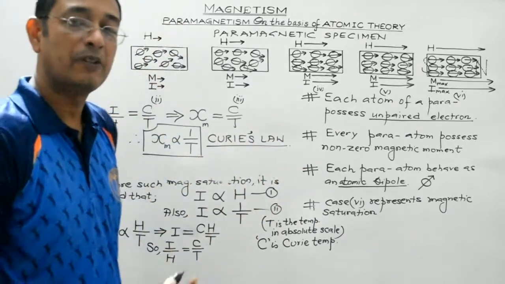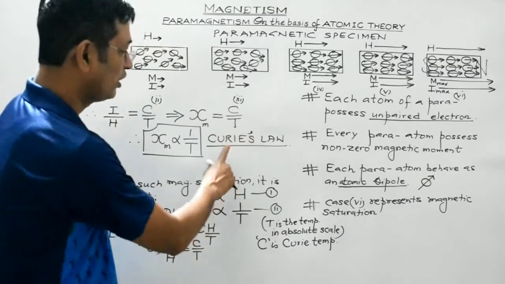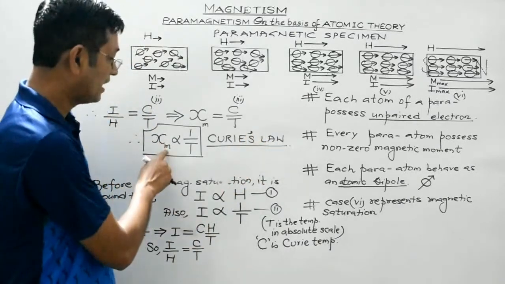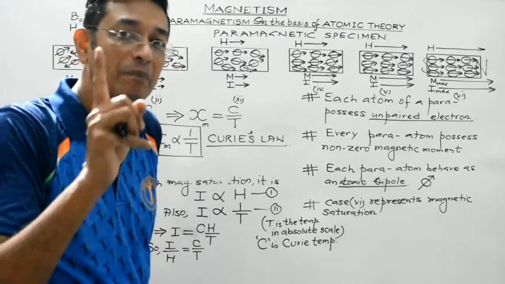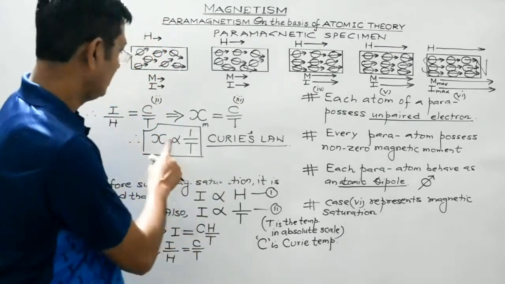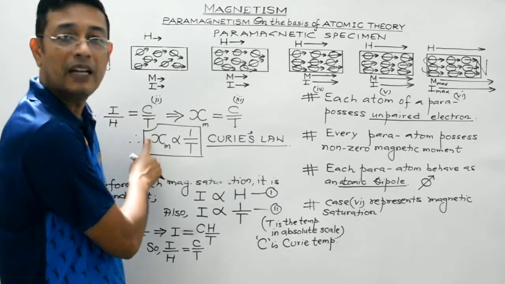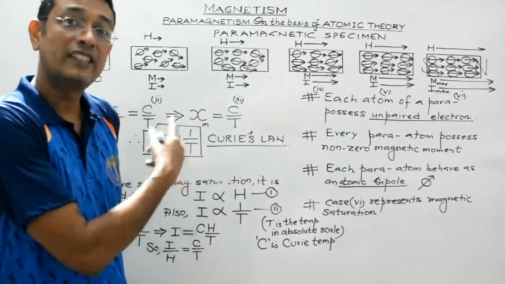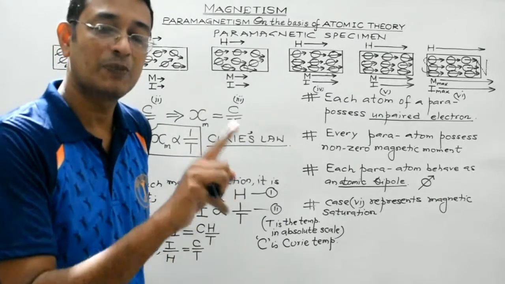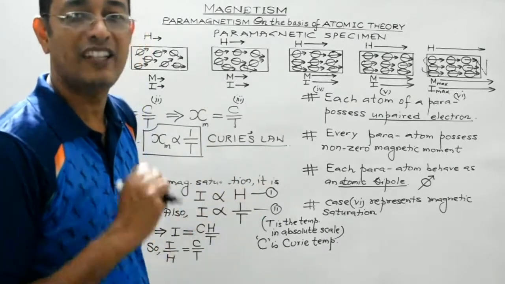So what will be the statement of Curie's law? Curie's law states that the magnetic susceptibility of a paramagnetic material is inversely proportional to the temperature of the paramagnetic specimen in the absolute scale.